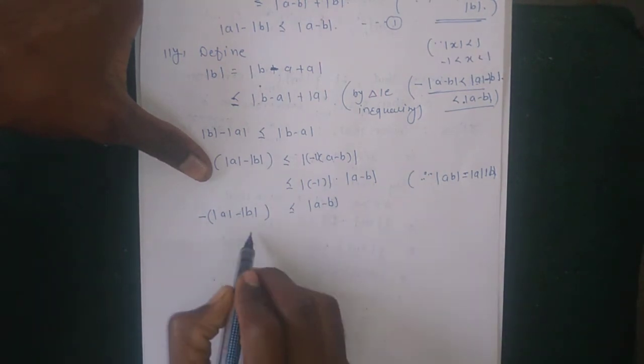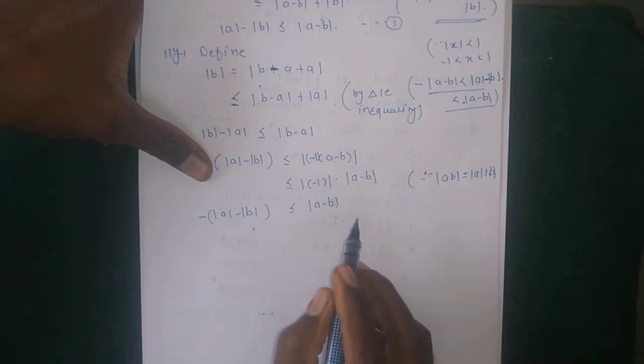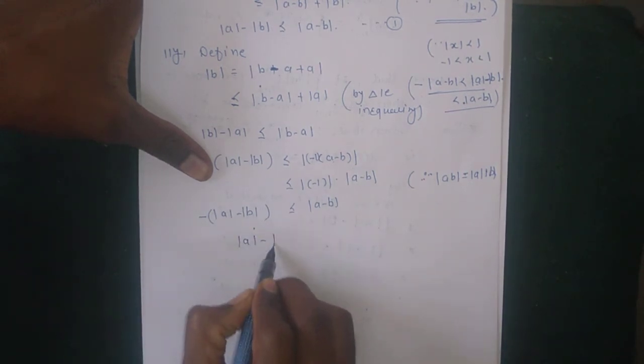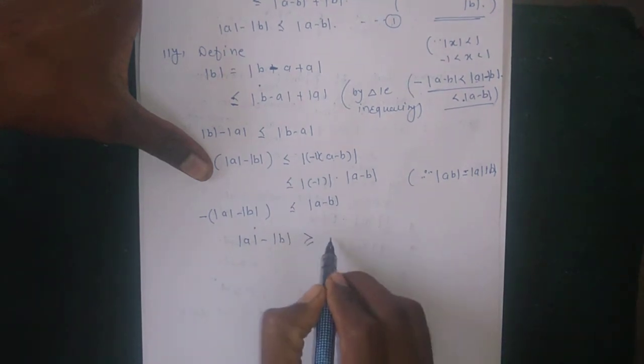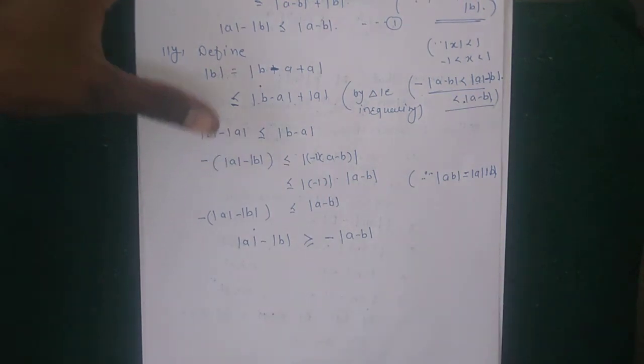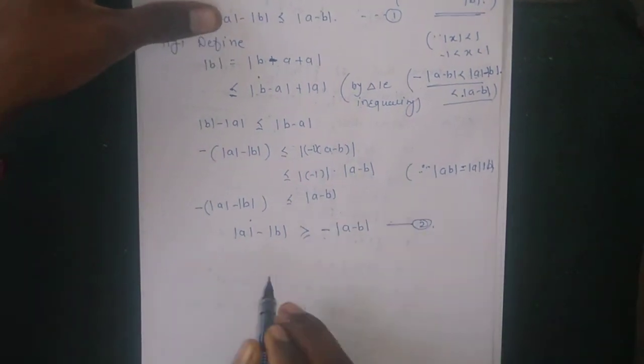Multiplying by -1 on both sides, we get minus minus plus, we get |a| - |b| is greater than or equal to -|a - b|. Okay, and this is equation number 2.